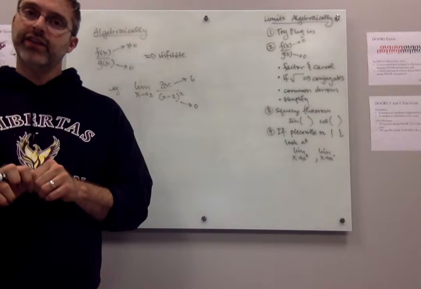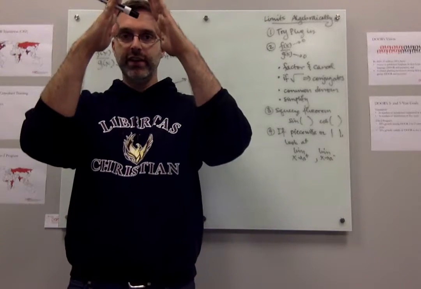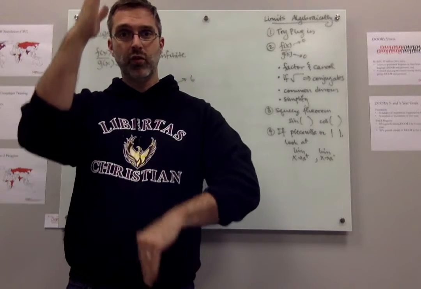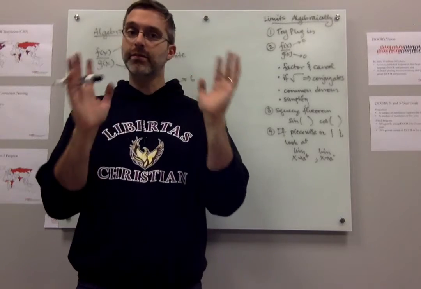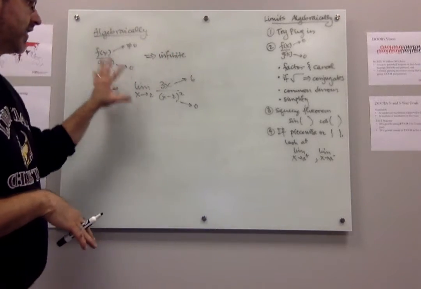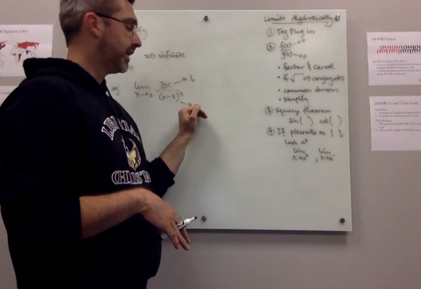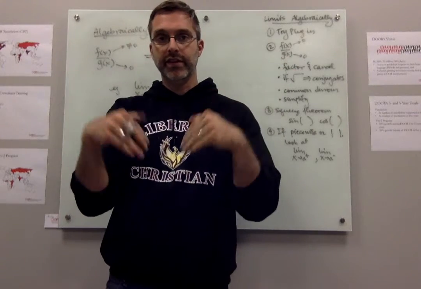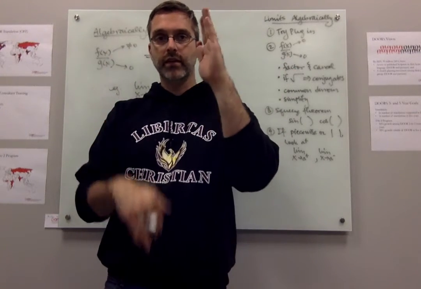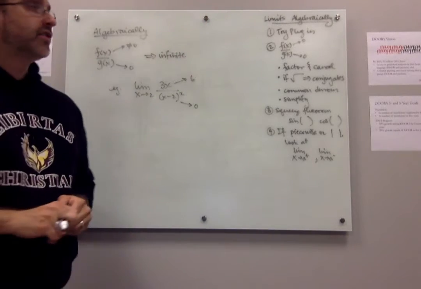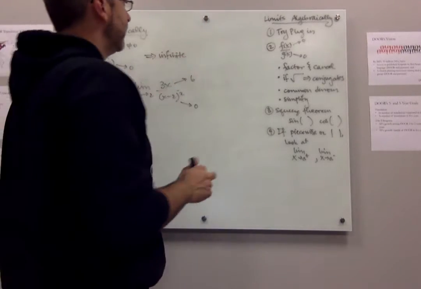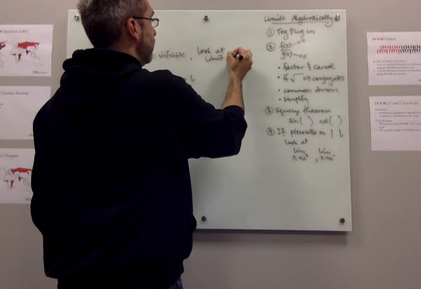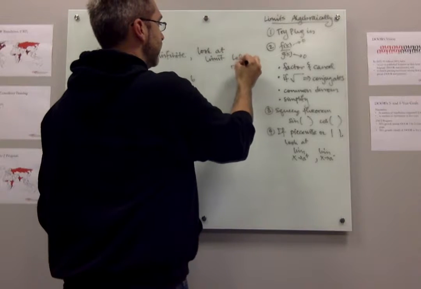The issue you have to figure out is, is it going to positive infinity, or negative infinity, or maybe doing one on one side and one on the other? That's the part you have to figure out. So if you see a fraction where the top's not going to 0 and the bottom is, both sides go to positive infinity, both sides go to negative infinity, or it does one on one side and one on the other. The way you figure this out, when you know it's an infinite limit, is to look at the limit from the left and from the right and see what happens.